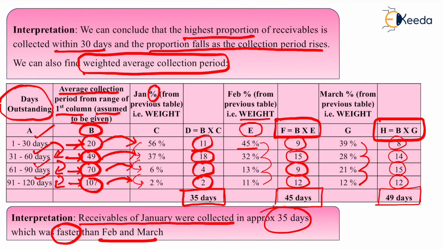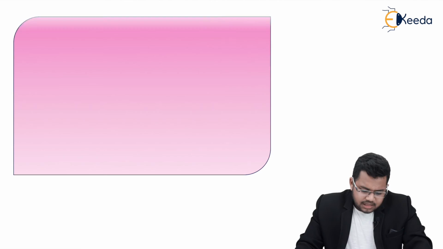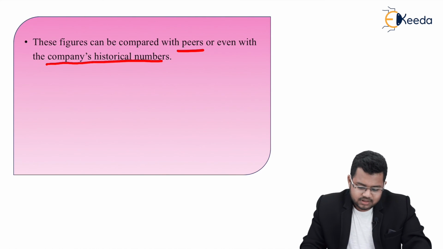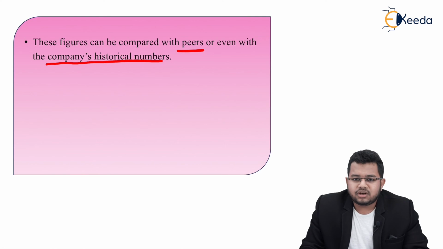So now if you have two companies in hand and if you have to compare, you can use these tactics. Number one tactic क्या था? Find number of days of receivables and compare. और second tactic ये है, use aging schedule. You can find weighted average collection period. Anything suits you, you can interpret in any manner. These figures can be compared with peers or even with the company's historical numbers. So basically ये टाइम सीरीज और क्रॉस सेक्शनल डेटा बोलते हैं.